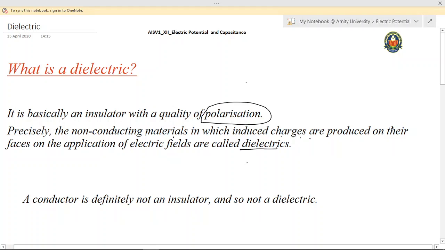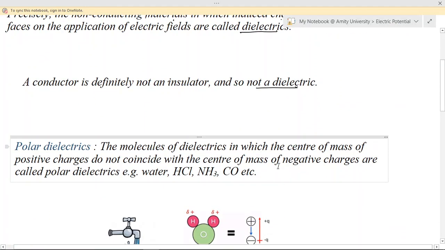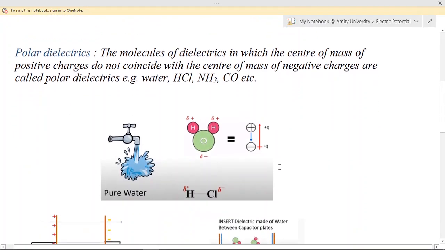So why do we call this non-conducting material or the insulating material as dielectric? Because of the way they behave in the presence of the electric field, that is why they are termed as dielectric. And definitely the conductor is not an insulator, so it cannot be a dielectric. So dielectric can be only the insulating material, right? So depending upon how these insulators are behaving in the applied field, we classify the dielectrics as polar and non-polar dielectrics. So first of all, we'll talk about polar dielectrics.